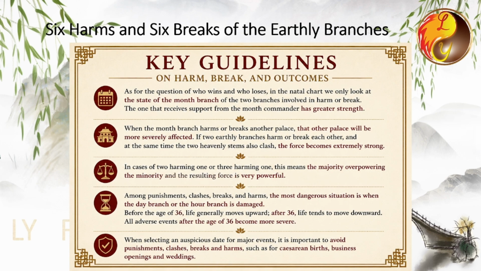Once everyone understands the relationships of combination, clash, break, harm, and punishment, it is important to avoid punishments, clashes, breaks, and harms when selecting dates for major events. For example, when choosing a date for childbirth, be sure that the child's Bazi does not contain punishments, clashes, breaks, or harms. Having too many of these in a child's chart is not favorable.